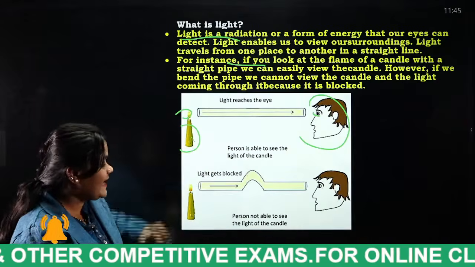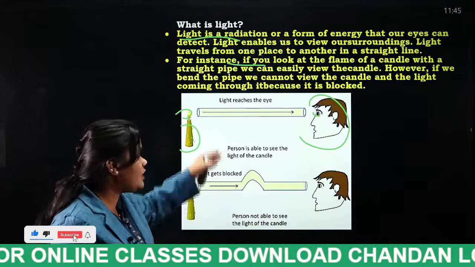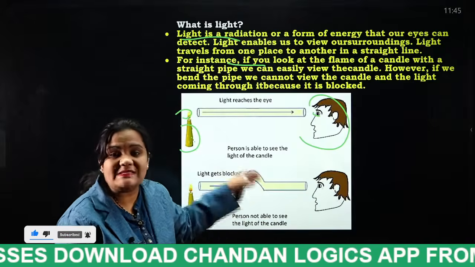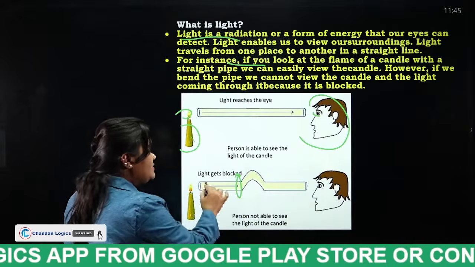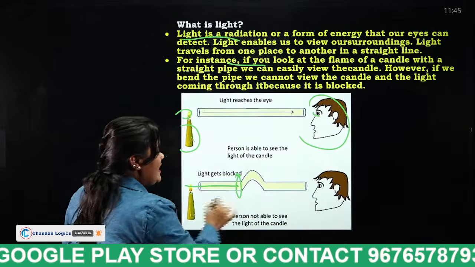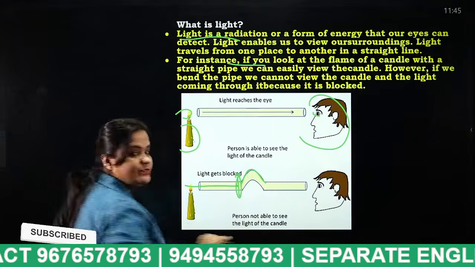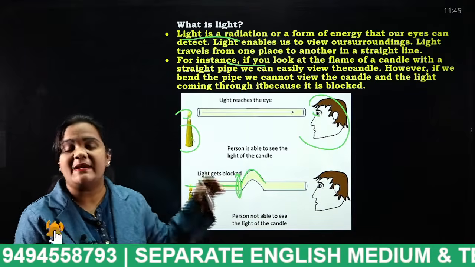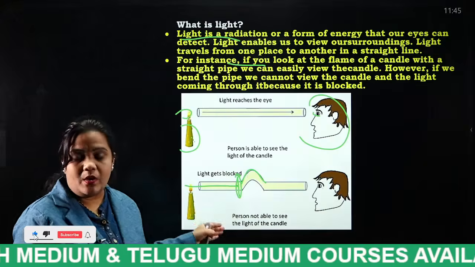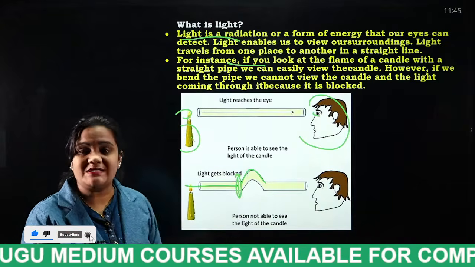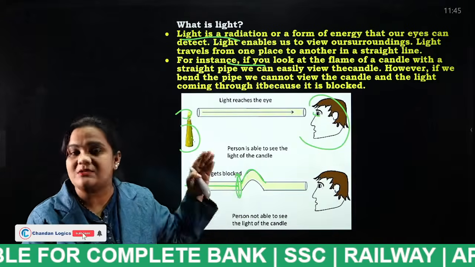And in the similar second case, the person cannot see the candle. Why? Because this pipe is somewhat bended. What happens to the light here? The light gets blocked here. Why? Because light always travels in a straight line. Till here the light can be seen, but here the light is bent. For that purpose, the light is blocked there, and the person cannot see that candle. So by this what we have understood, students, light always travels in a straight line. If there is a blockage, we cannot see anything.